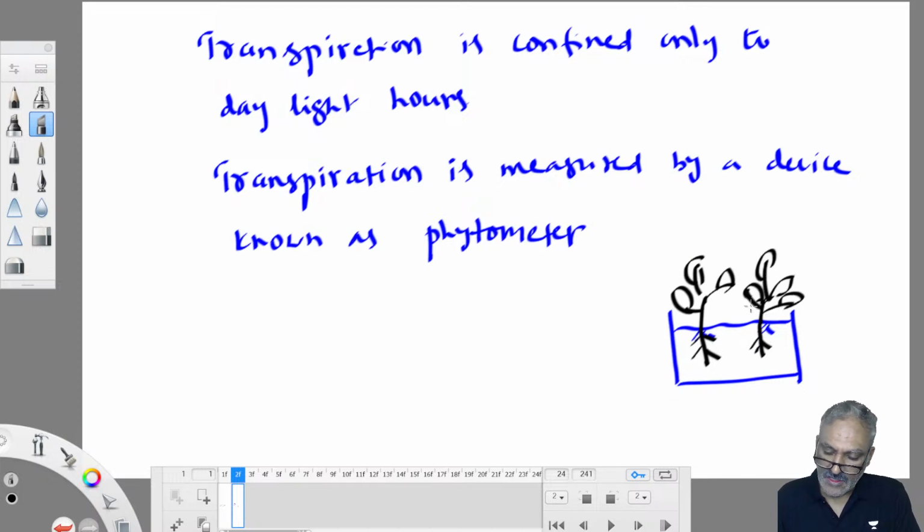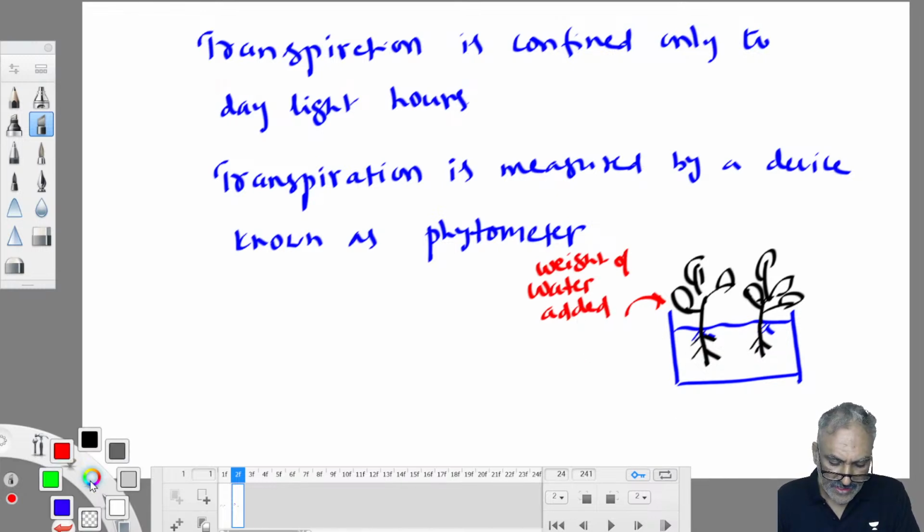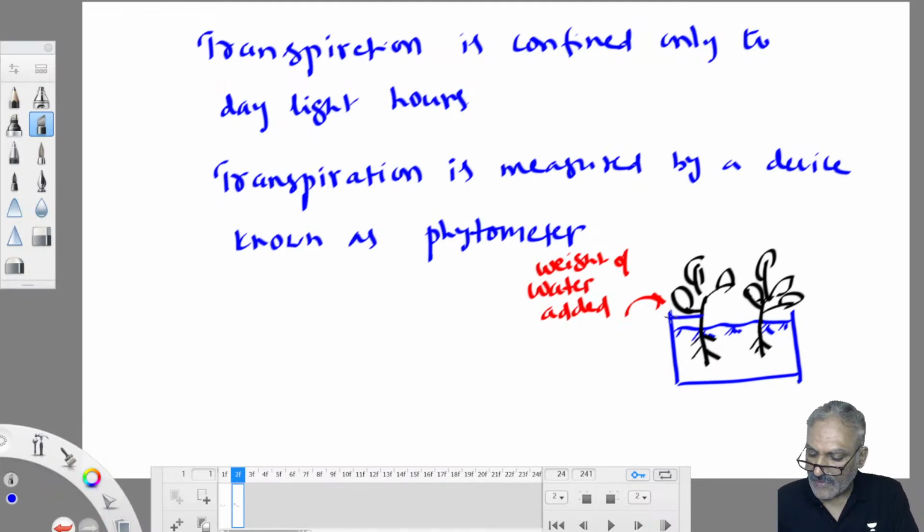At a particular stage of plant growth, we add a certain amount of water to the container. This is the weight of water added to the container, so that the soil in the container absorbs that water. As soon as we add water, immediately we seal the container from the top. The container is completely closed and covered.